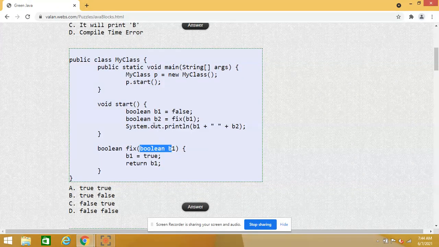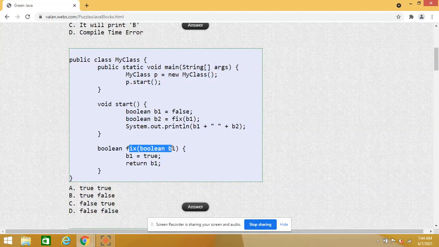So coming to the start method, I have a separate local variable called b1, and in the same way in the fix method I have a separate local variable b1. Both are separate local variables, one inside the start method and another inside the fix method.